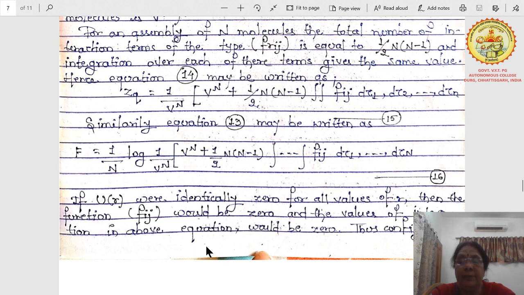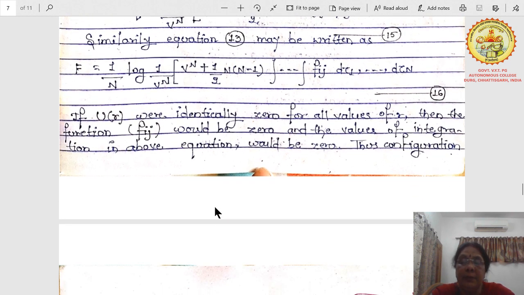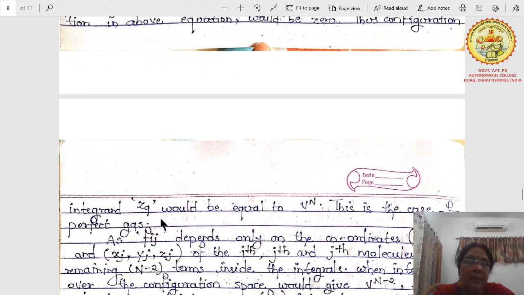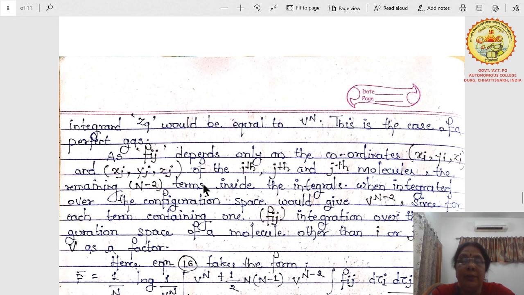If u, that is the potential, is identically 0 for all values of r, then the function fij would be 0 and the value of the integration in the above equation would be 0. Thus the configuration integral, that was the integrand of ZQ, would be equal to V to the power n. This is the case of a perfect gas. As fij depends only on the coordinates, these coordinates are x and y and z.